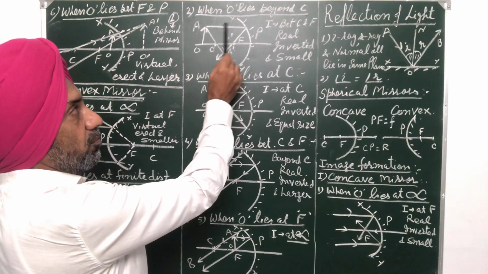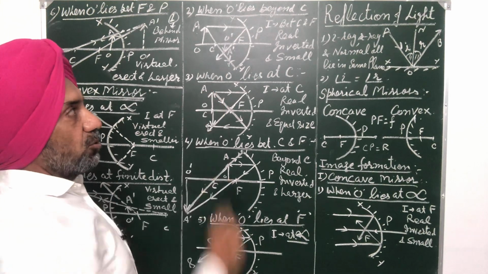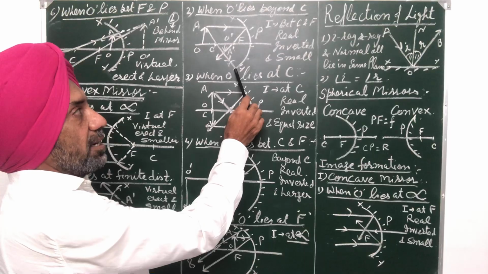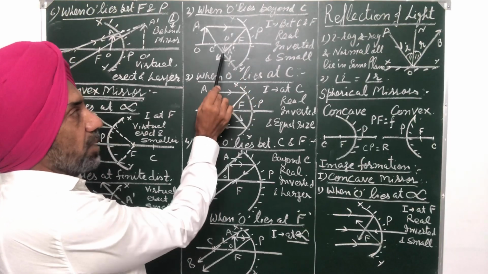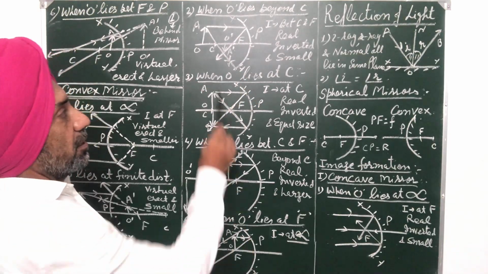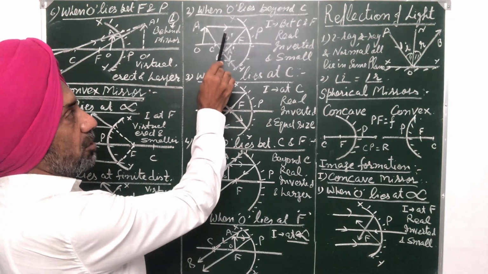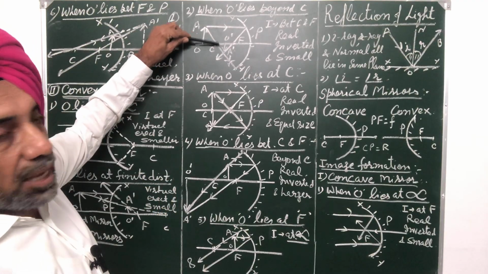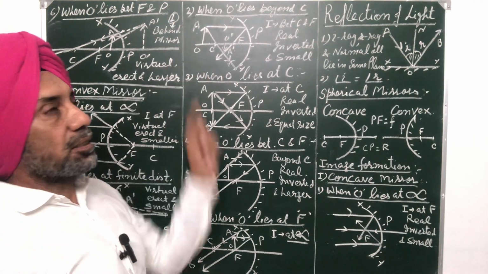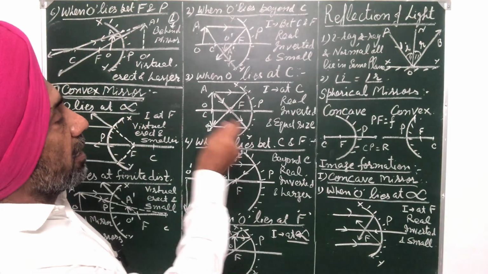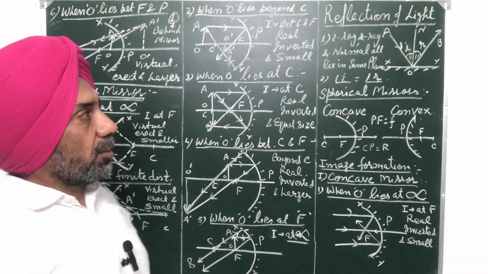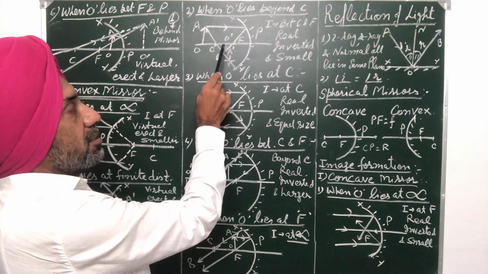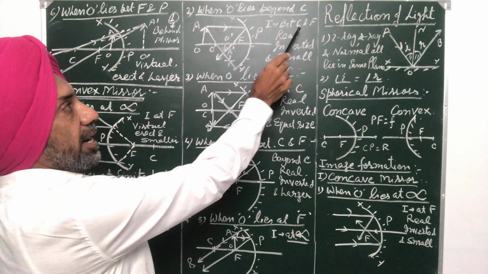So these 2 rays, one parallel ray after reflection through F, and another ray which is passing through C and gets reflected back, retracing its path. These two rays intersect or meet at this point. So this O dash A dash is the image of object OA when object lies beyond C. It means in this case image is formed between C and F.